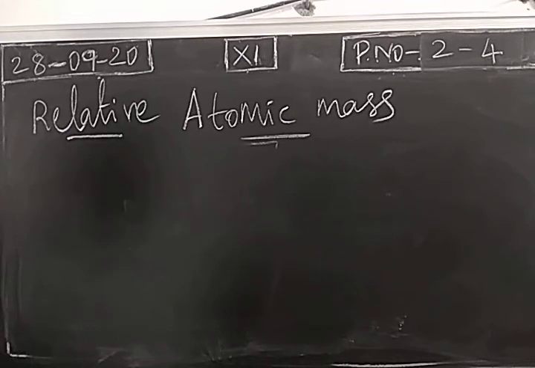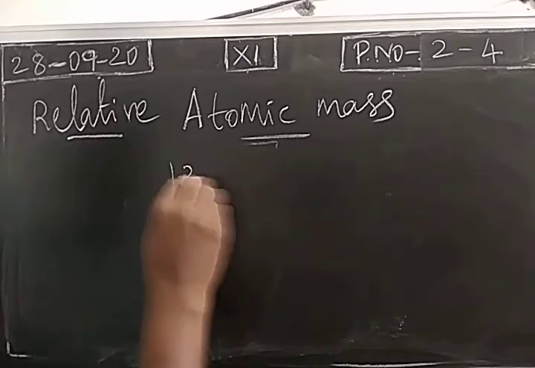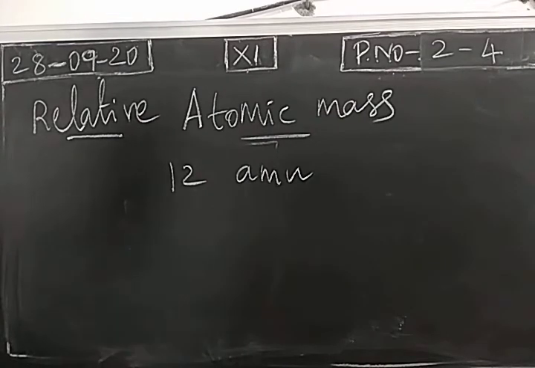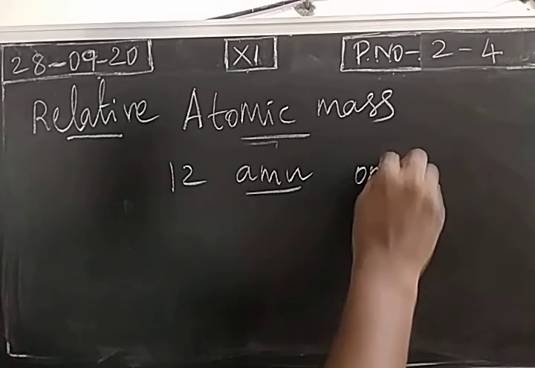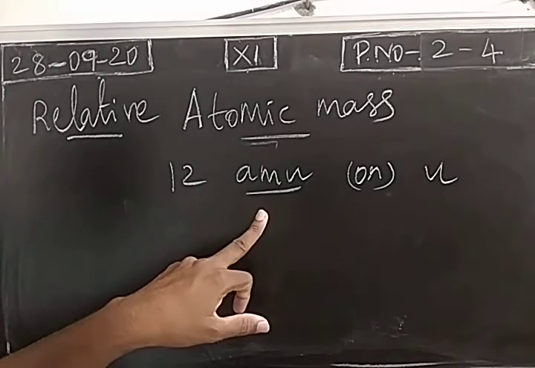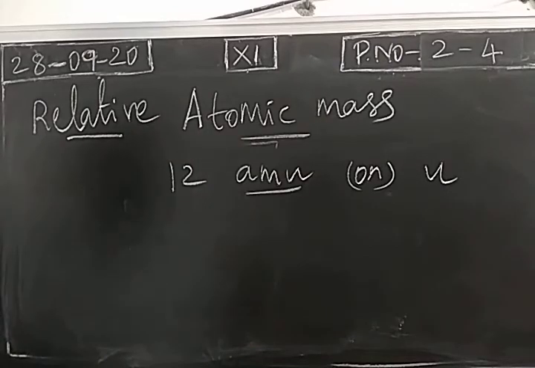So mass of carbon 12 isotope is 12 AMU. One more question. What is the mass of one carbon 12 isotope? 12 AMU. AMU can also be written as U. This is the unit for atomic mass. What is the expansion of AMU? As we studied in 10th, atomic mass unit. This is unified atomic mass.